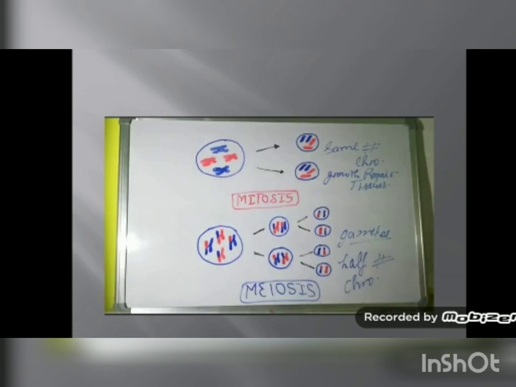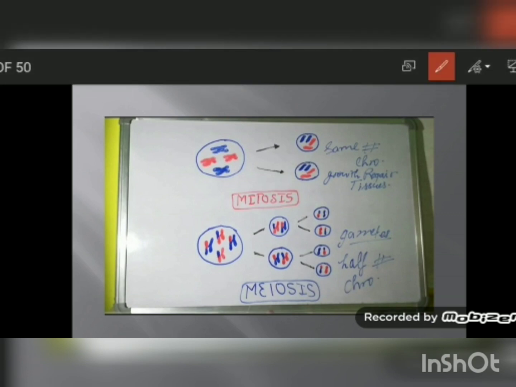Now in this slide you can see mitosis. This is the mother cell, it has 4 chromosomes. This is just an example, all cells do not have 4 chromosomes. Chromosomes differ from organism to organism. In human beings, in one cell there are 46 chromosomes. So in the process of mitosis, the mother cell divides to form 2 daughter cells and you can see the number of chromosomes in the mother cell is 4. In the same way, the number of chromosomes in each daughter cell is also 4. It means in mitosis the number of chromosomes in the daughter cell is the same as that of the mother cell.